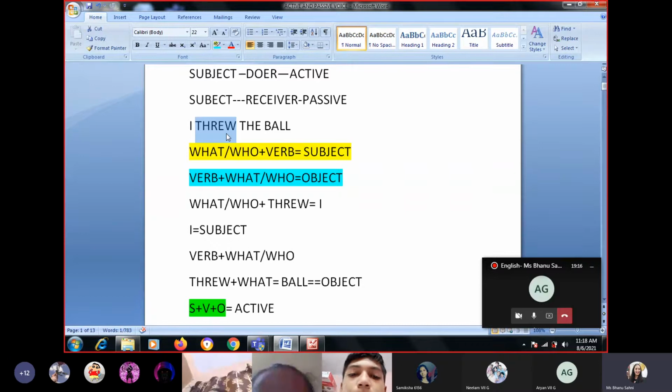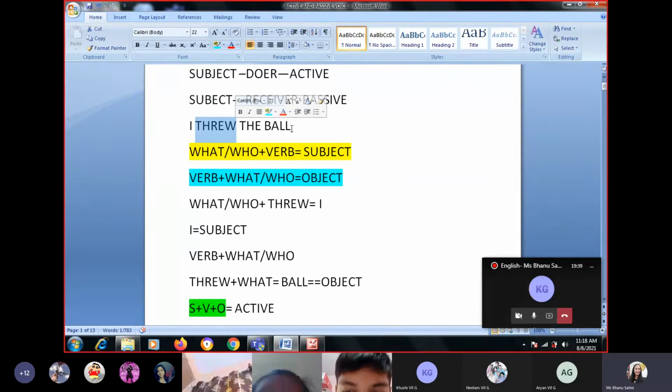Correct. Now in past tense, what do we use? For past tense, we've done tenses. What do we use in past tense? Ma'am, was. Louder, please. Was or were? Was or were. Correct. For simple past, we use was or were. Was is used with singular and were is used with plural. Correct. So simple. Let's go rule by rule.